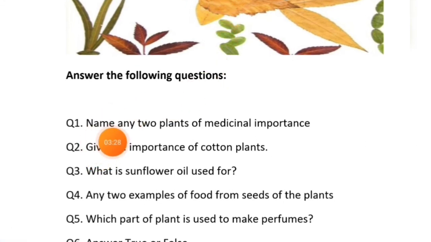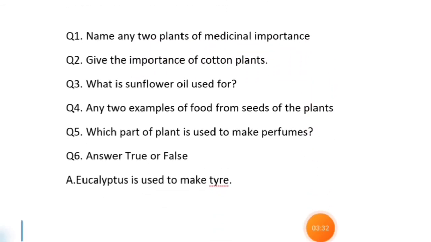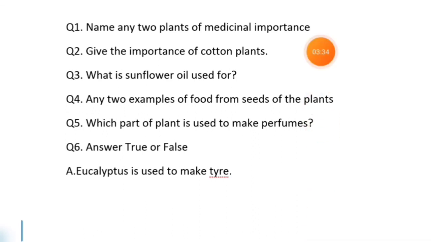Now some questions. Name any two plants of medicinal importance. Neem, tulsi. Give the importance of the cotton plant. Yes, the cotton plant gives us cotton fiber that helps to make cotton clothes. What is sunflower oil used for? Sunflower oil is used to prepare curries and different types of recipes.